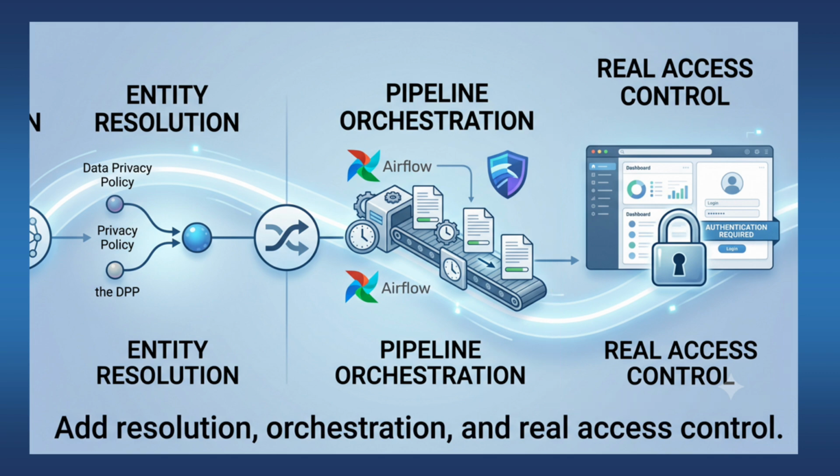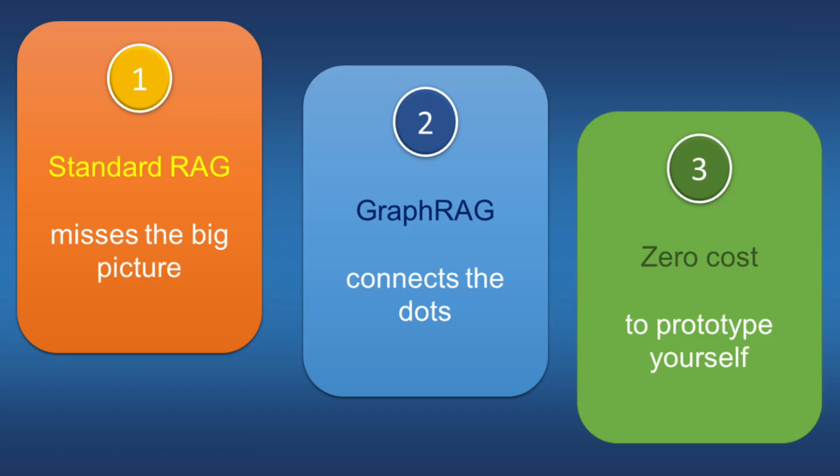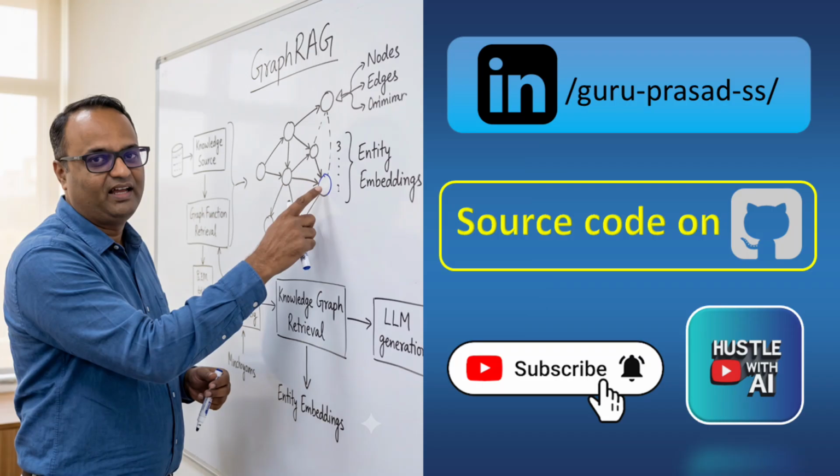So that's GraphRAG, a knowledge graph built from your documents that can answer the questions standard RAG simply cannot see. And I built the entire working prototype for $0 using free tools and a free API tier on a laptop with no GPU.